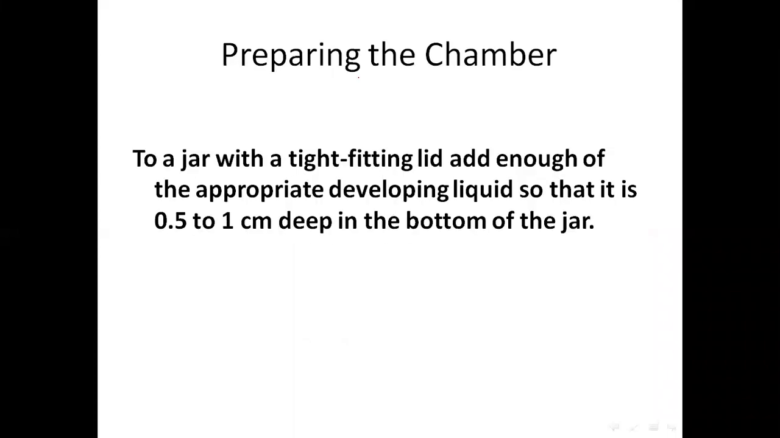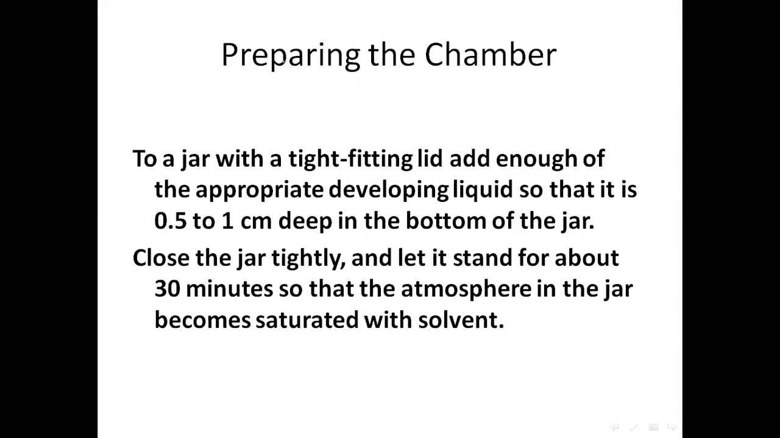So what all do we require in the practical aspects? And the first step is, of course, preparing the chamber. So what we have is, we have a jar or a beaker, simple beaker, which is having a tight fitting lid, and we add enough of the appropriate developing liquid or the solvent, which has to act as a mobile phase, so that it is 0.5 to 1 centimeter deep in the bottom of the jar. उसको हमने beaker में add करना है ताकि वो इतना गहराई तक भर जाए. And then we close the jar tightly or cover the lid so that it stands for about 30 minutes, and the atmosphere in the jar becomes saturated with the solvent.